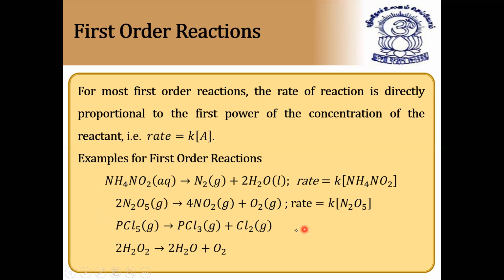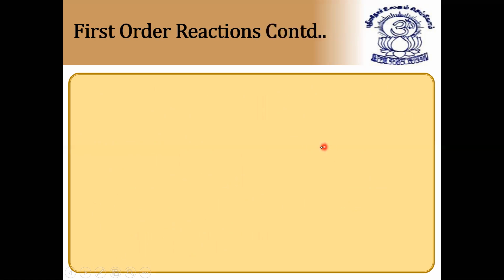PCl5 here also the same. So these are the different examples of decomposition reactions. Certain decomposition reactions are examples of first order reactions: decomposition of ammonium nitrate, dinitrogen pentoxide, phosphorus pentachloride, and hydrogen peroxide. I hope it is clear.